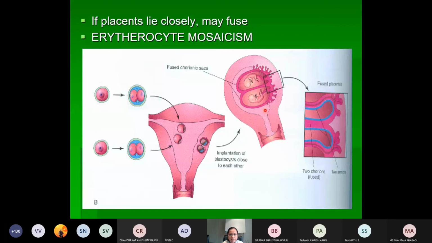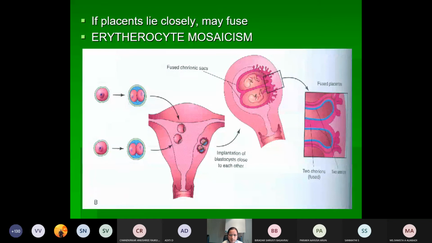If the placentas come very close to each other, they will fuse with each other. So one thing may happen here: if they are lying very close, they may fuse. This will lead to something called erythrocyte mosaicism. What is this? The erythrocytes of both the siblings are totally different. So that is called erythrocyte mosaicism.